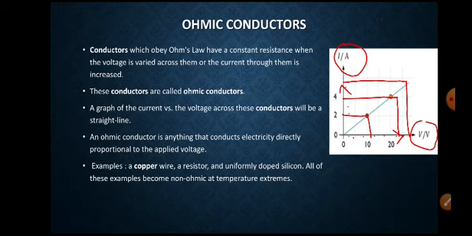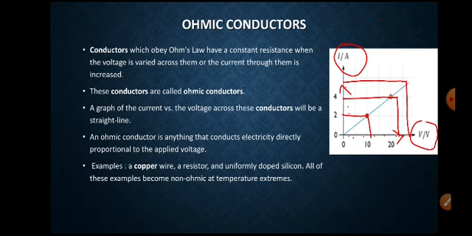An ohmic conductor is anything which conducts electricity directly proportional to the applied voltage. If voltage is increasing, proportionally the current also increases. That type of conductors are called ohmic conductors.